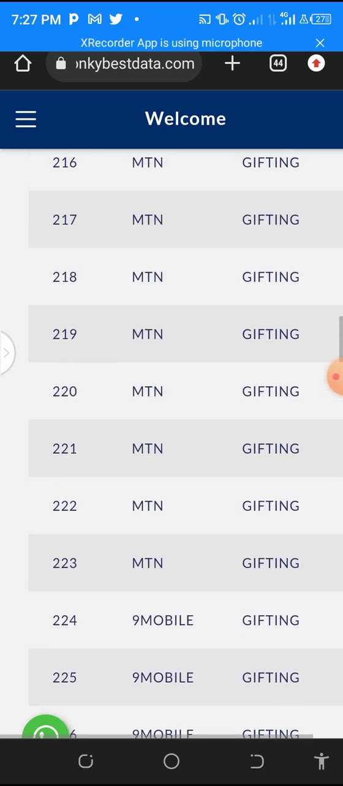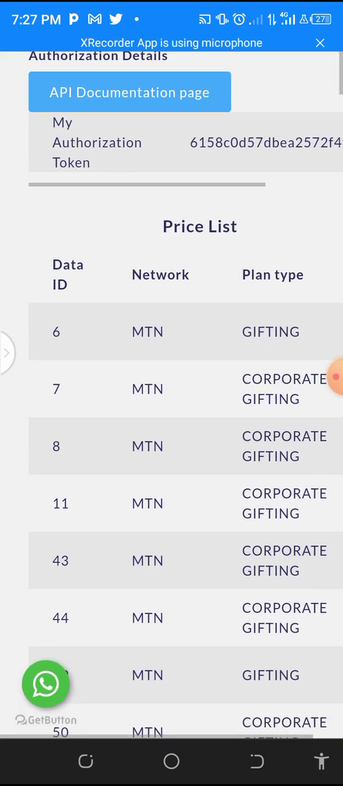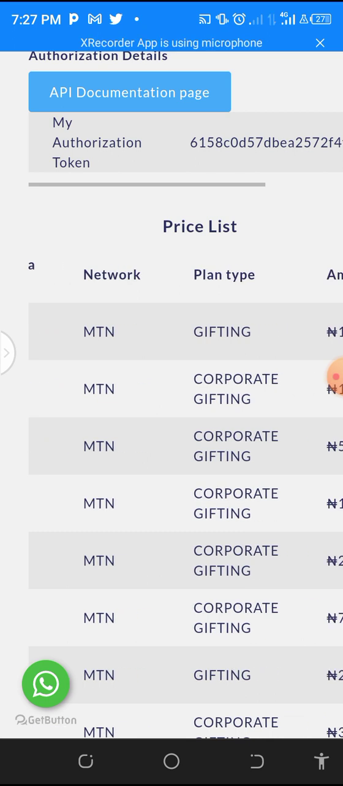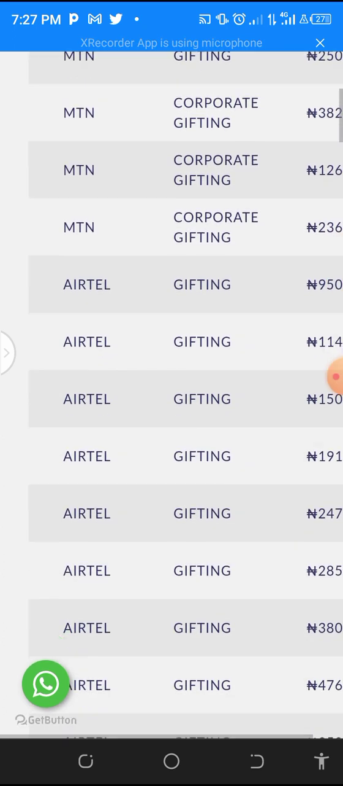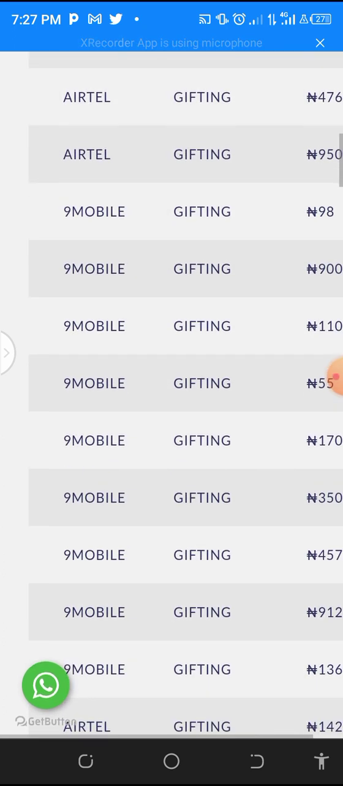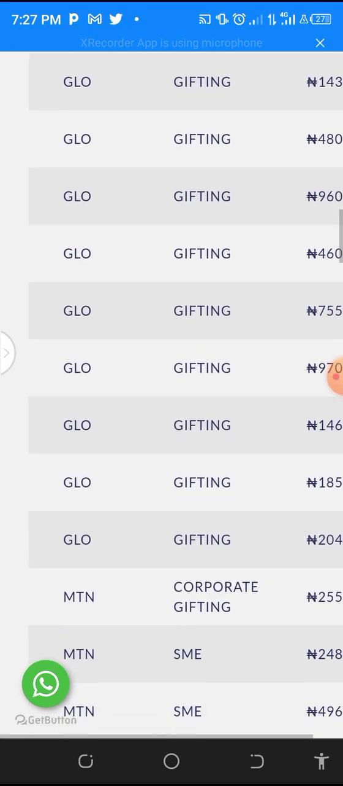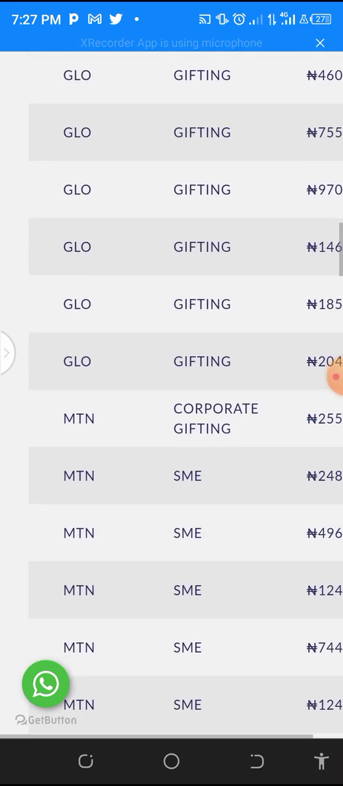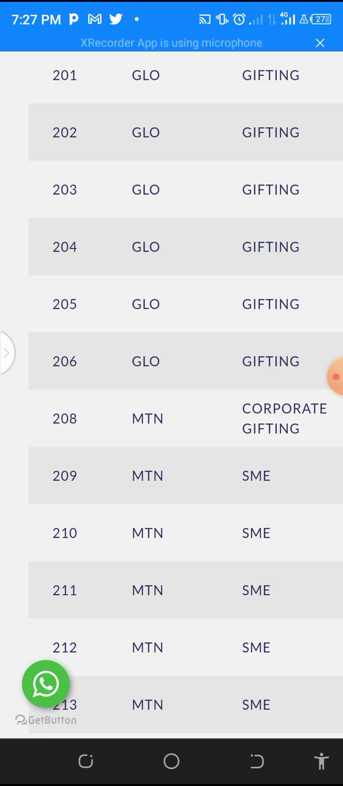So you come to this place. So if you want to set for, we are under SME now. So let's go to MTN SME. You scroll to get SME, and at this particular place you have to be very patient and very careful. So you check, this is one SME. So let's scroll.